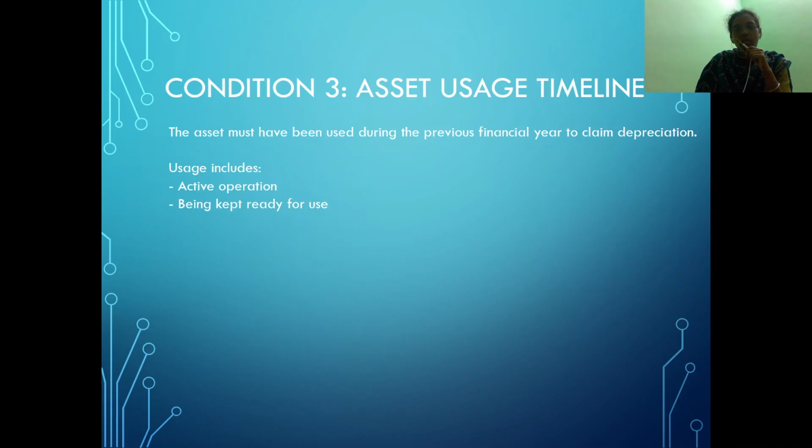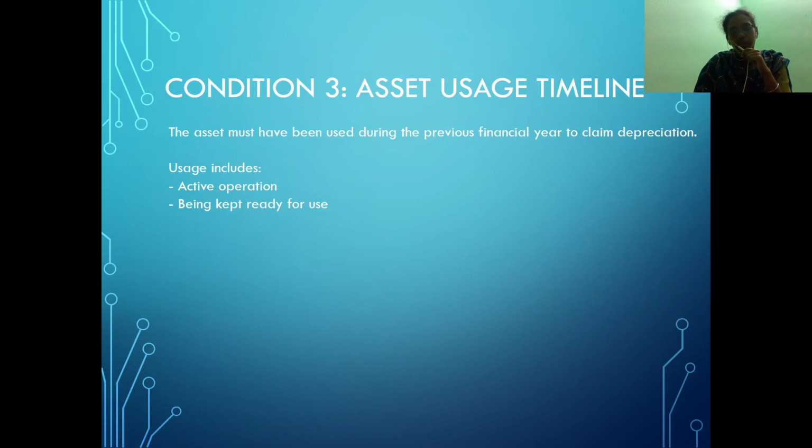Usage includes active operation, or the asset being kept ready for use. Say we have machinery that is in working condition, and we make use of that machinery to produce any article. All of this is considered as usage of the asset in the relevant previous year. So three conditions. The first condition is where we look into the nature of the asset, either tangible or intangible. The second condition is that the asset should be owned by the assessee. And the third condition, the asset should be used in the relevant previous year.